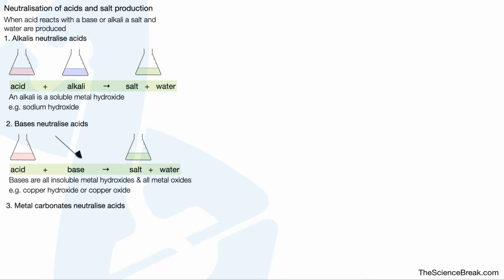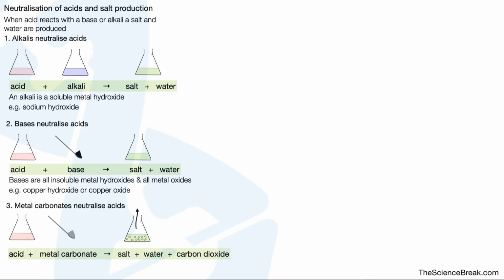Metal carbonates neutralize acids. Here's our acid, here's a metal carbonate, and here's our neutral solution. Acid plus metal carbonate gives us salt and water, similar to above. However, if we have a metal carbonate, we also get the production of carbon dioxide gas, as shown by the bubbles in the conical flask above. An example of a metal carbonate is magnesium carbonate.